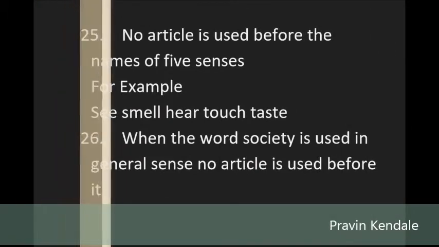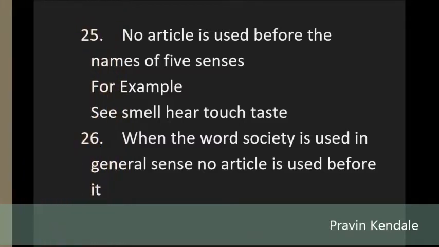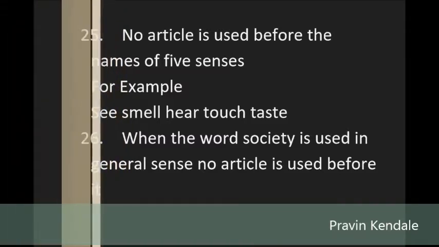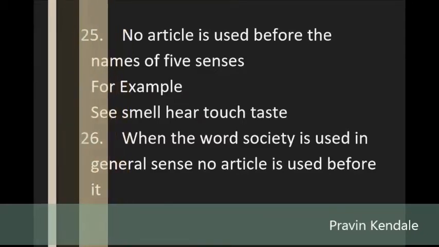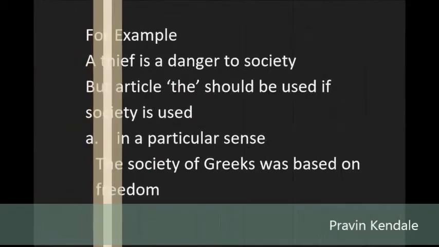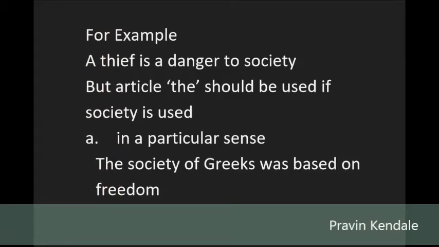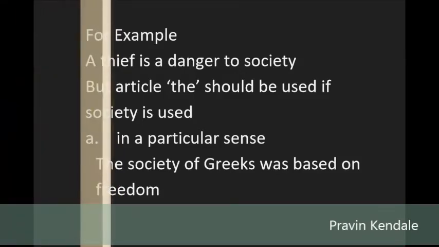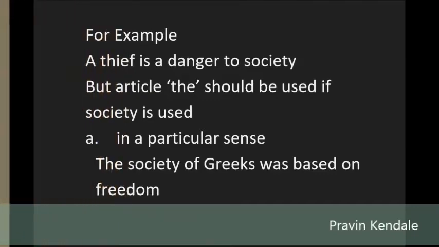26. When the word society is used in general sense, no article is used before it. For example, a thief is a danger to society. But article the should be used if society is used, A, in a particular sense: the society of Greeks was based on freedom. B, in the sense of companionship: I enjoy the society of my friends.